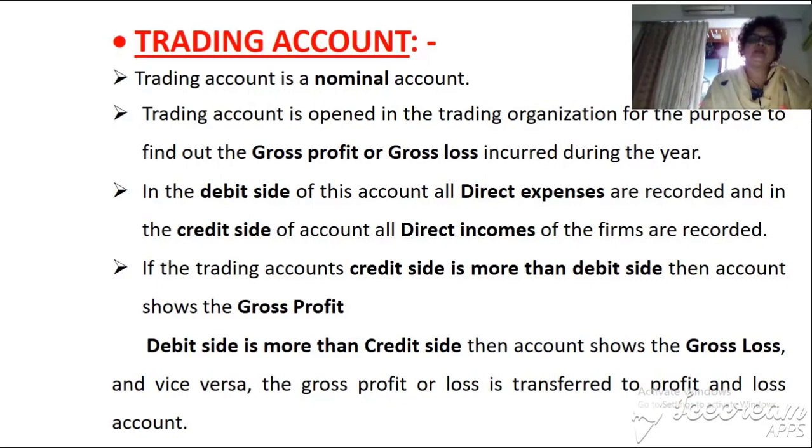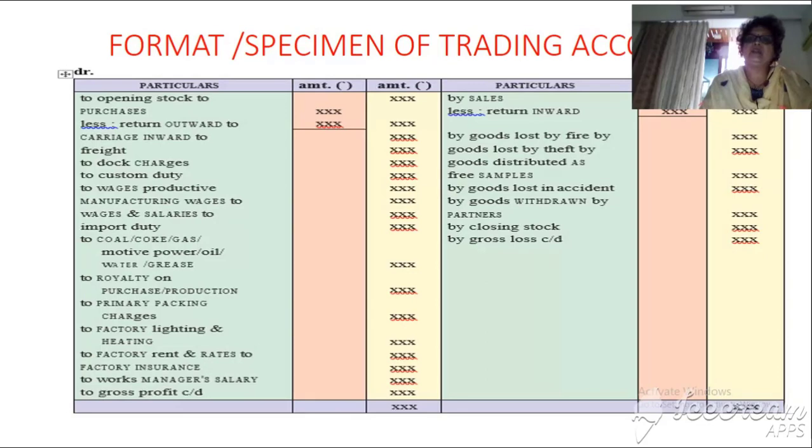When the debit side is more than the credit side, the account shows the gross loss, remember. When the credit side is more than the debit side, the account shows the gross profit. On the credit side we write all the incomes, but which incomes?